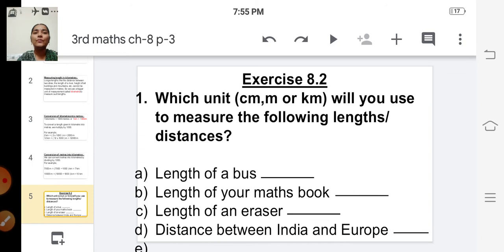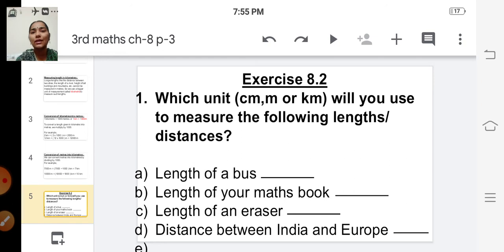So we will do exercise problems. Exercise 8.2. First question: Which unit, centimeter, meter or kilometer, will you use to measure the following lengths or distances?